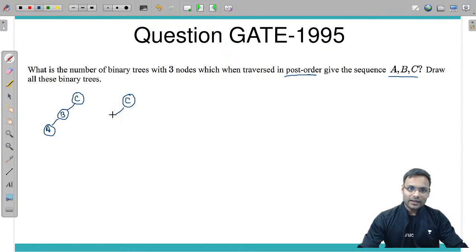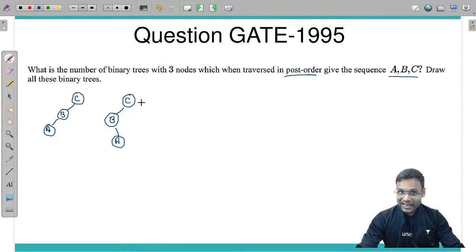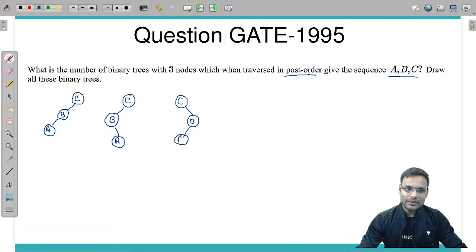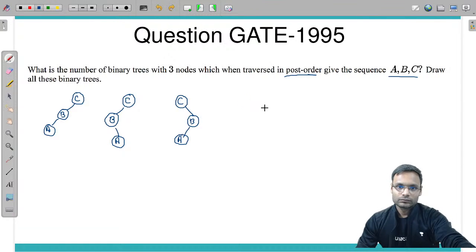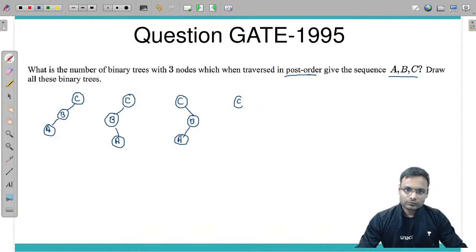Fine. I can make a little bit of change in this. Like this way, A can be the right child of B. Possible. Similarly, B can be the right child of C. So I can have a tree like this also. Post order traversal still ABC. And C, B, A, post order traversal, still A, B, C. In fact, I can have post order traversal A, B, C here also.